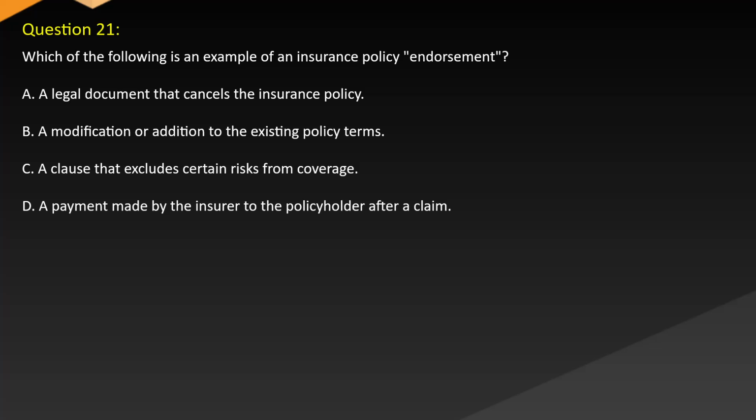Question 21. Which of the following is an example of an endorsement in an insurance policy? A. A legal document that cancels the insurance policy. B. A modification or addition to the existing policy terms. C. A clause that excludes certain risks from coverage. D. A payment made by the insurer to the policyholder after a claim.